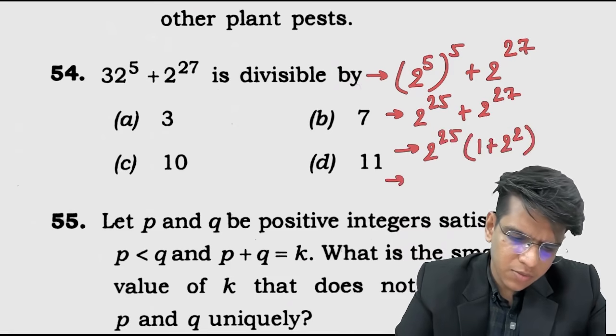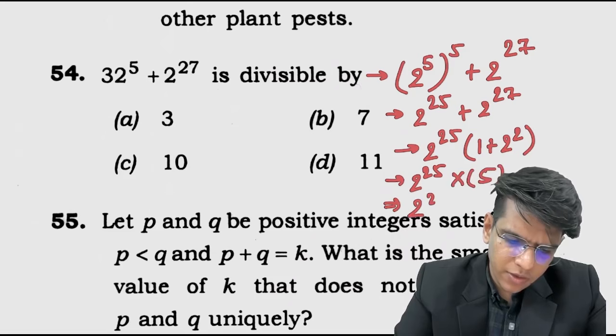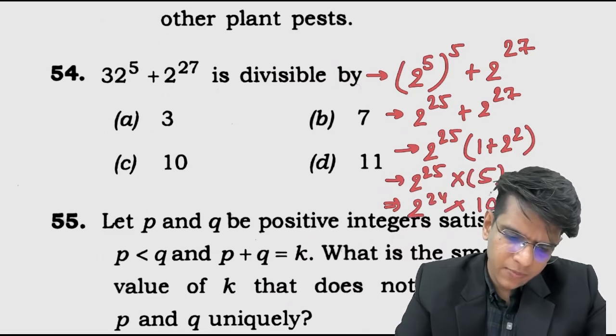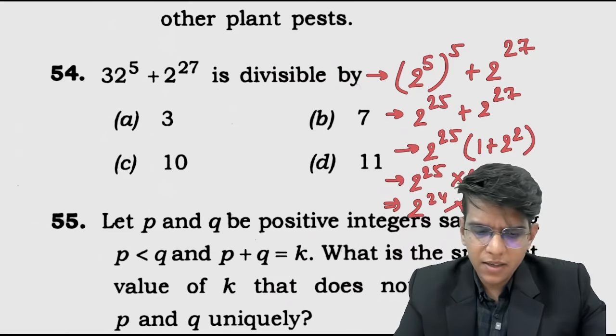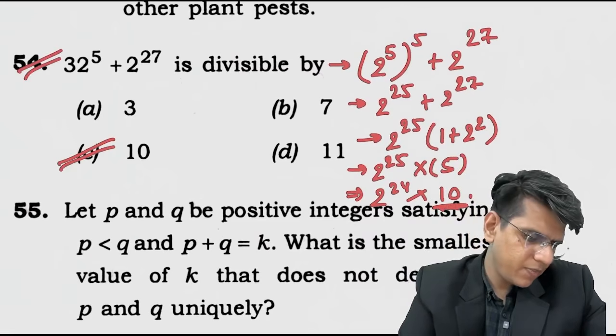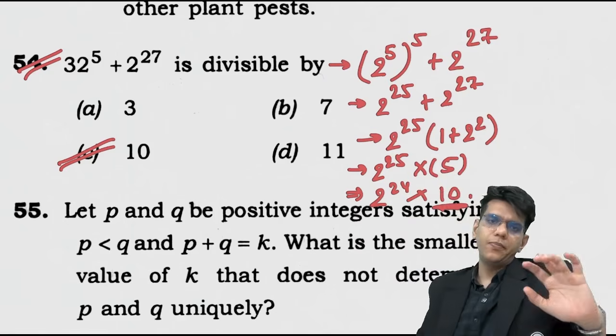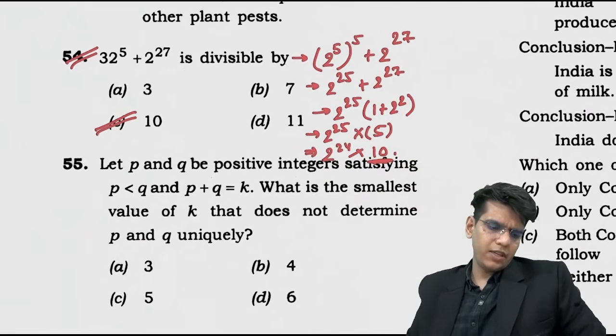ठीक है, तो this becomes 2 to the power 25 into 1 plus 4 is 5. ठीक है, so we can write it as 2 to the power 24 into 2 into 5 is 10. So this number is divisible by actually 10. So answer is option C. इसको ट्रांसफॉर्म करना है into something which is divisible by 10. Okay, simple question है actually, कुछ भी नहीं है उसमें.